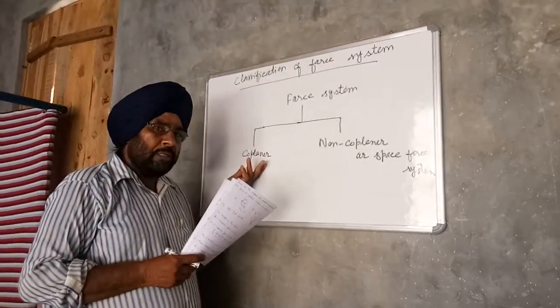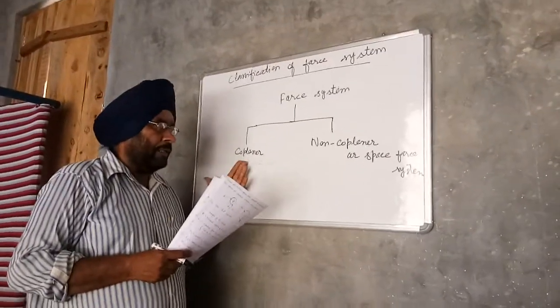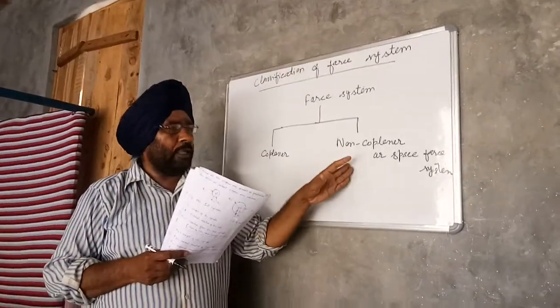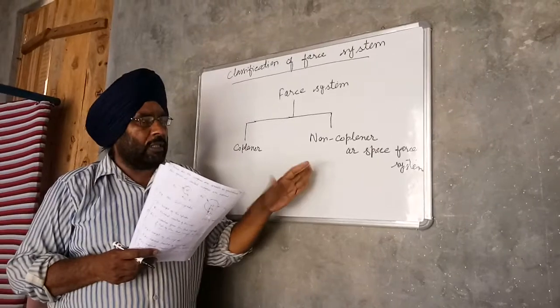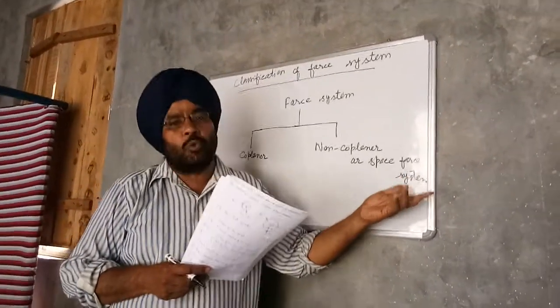Coplanar force system means the forces acting on the body lie in one plane, the same plane. Non-coplanar force system means the forces acting on the body do not lie in one plane. The non-coplanar force system is also called space force system.